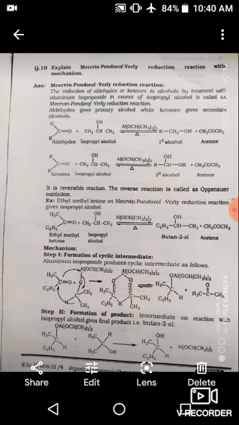In this reaction, aldehyde and ketone are directly converted into alcohol by treatment with aluminium isopropoxide in excess isopropyl alcohol, called the Meerwein-Ponndorf-Verley reduction. Means aldehyde and ketone react with secondary alcohol or isopropyl alcohol in the presence of aluminium isopropoxide, forming primary alcohol and secondary alcohol.